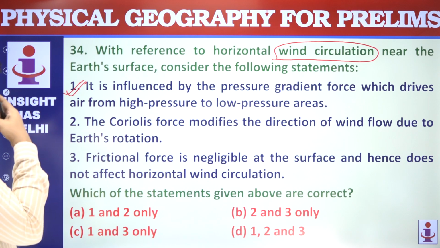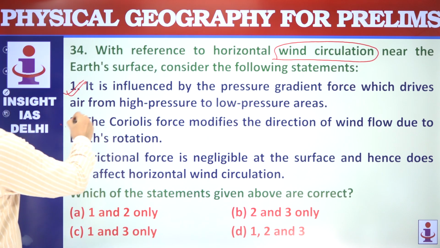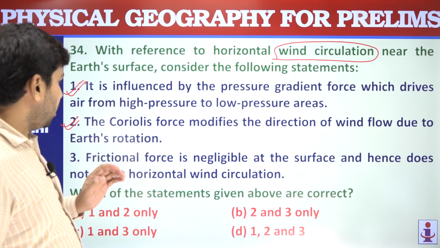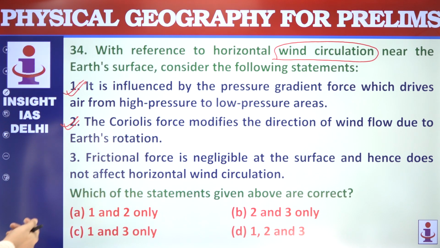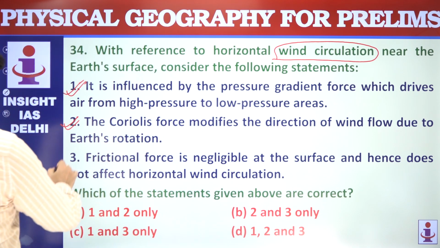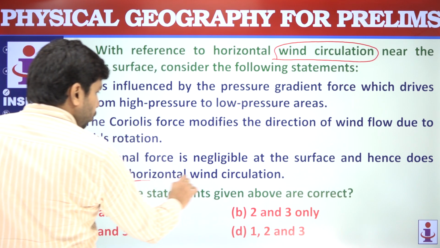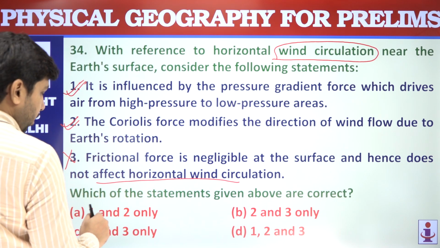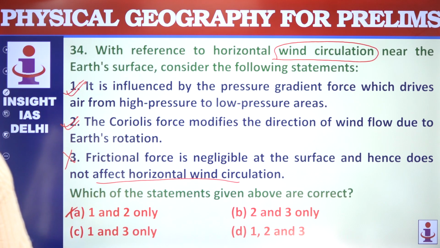The Coriolis force modifies the direction. Yes, at the start itself we discussed that Coriolis force deflects the wind. Frictional force is negligible at the surface. Actually, frictional force also affects horizontal wind circulation because it reduces the wind speed and modifies its direction. That's why 3 is not correct and only 1 and 2 are correct.